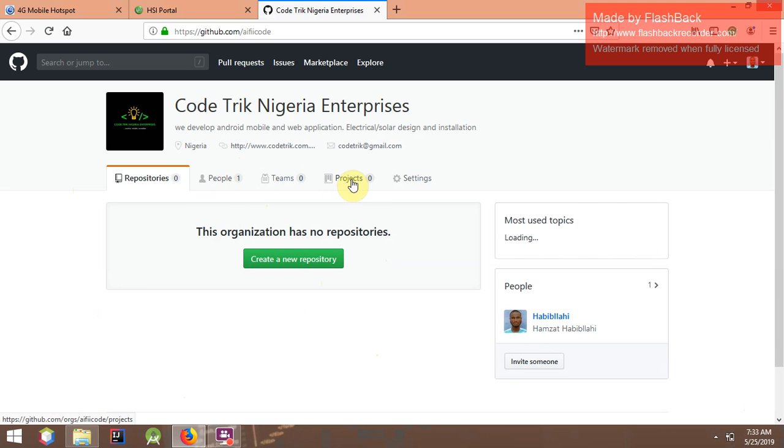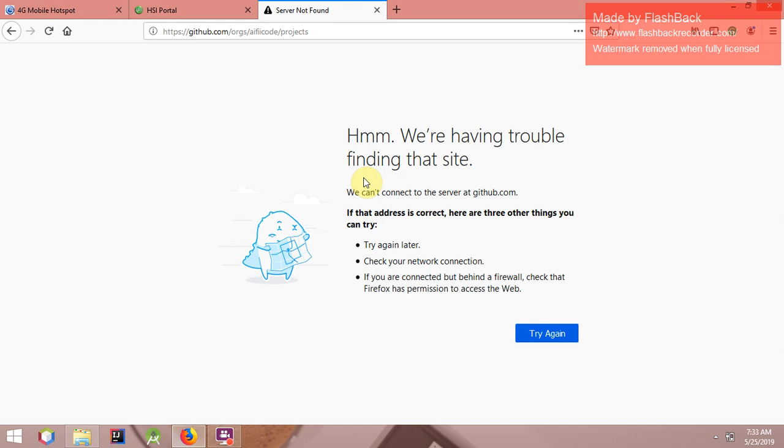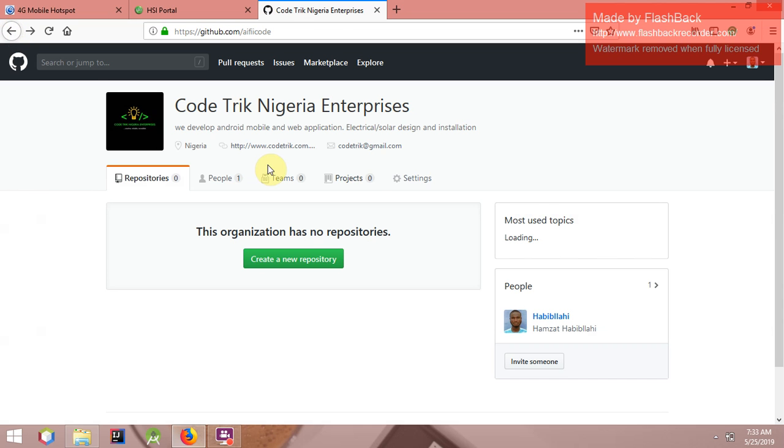However, we can create organization projects. Now if I click on this project, the project you are seeing here is actually an organization project. That means I can create a project board for organizations, and that project board can be used to manage about 25 repositories. I wonder why that happened. It can be used to manage like 25 repositories. So that is that on project. Thank you very much. We will be discussing more later on projects as we make use of GitHub.